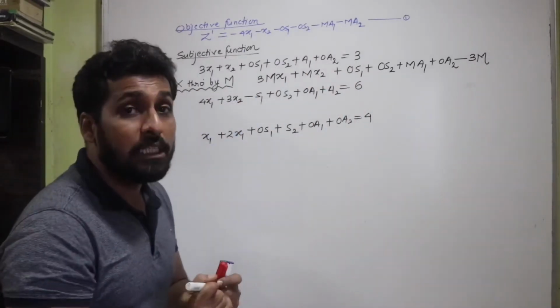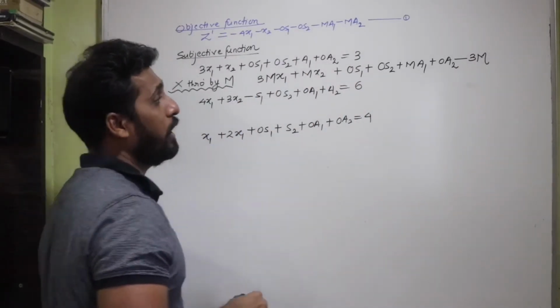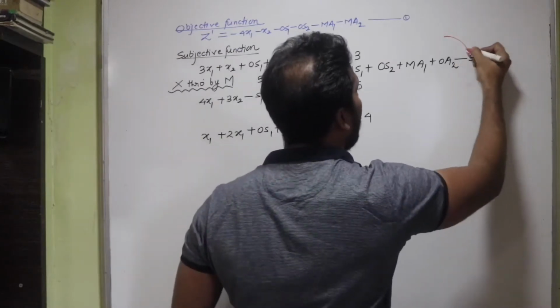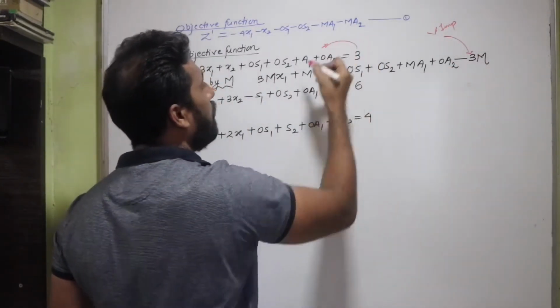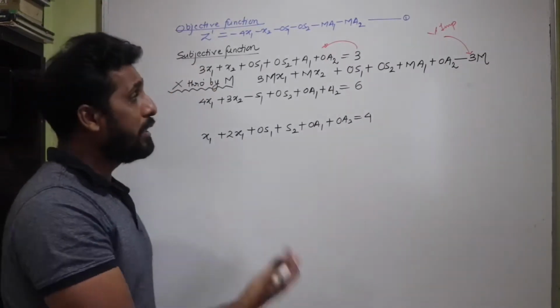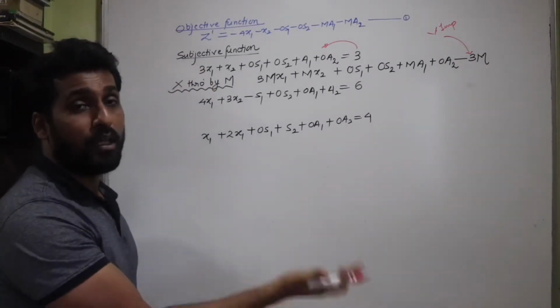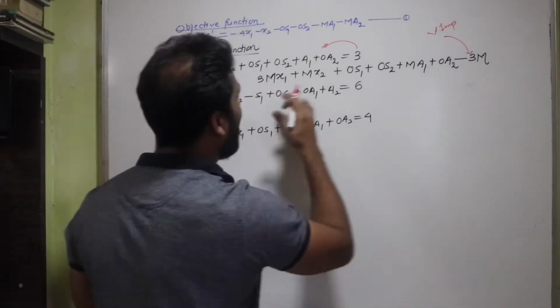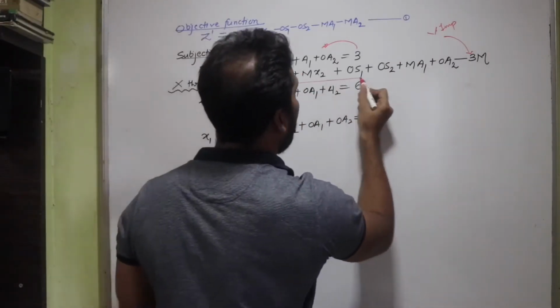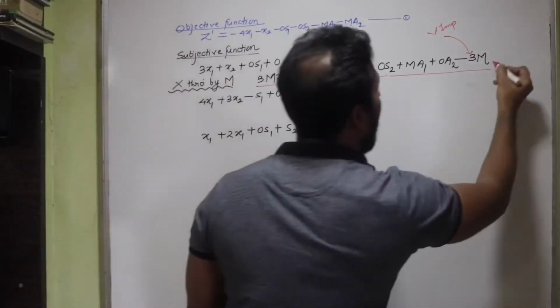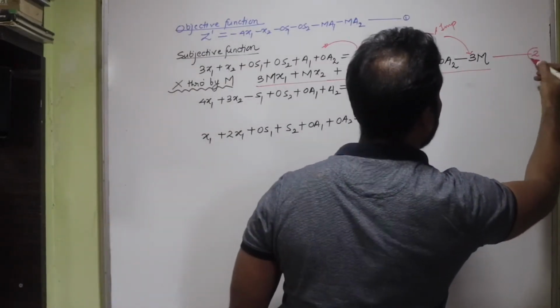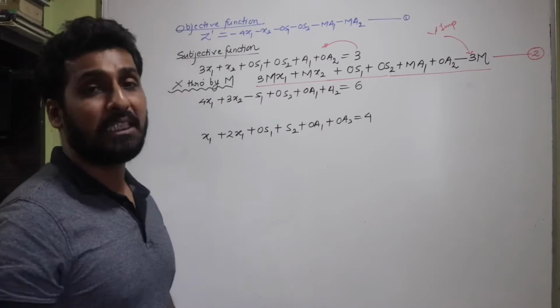So this is one very important note you have to make. What I've done is I've transferred the 3 on the right-hand side, multiplied with M, to the left-hand side, and transformed this into an expression. If you take a look at this, it's an expression now. It does not have an equal to sign. I'm going to call this equation number 2 or expression number 2.